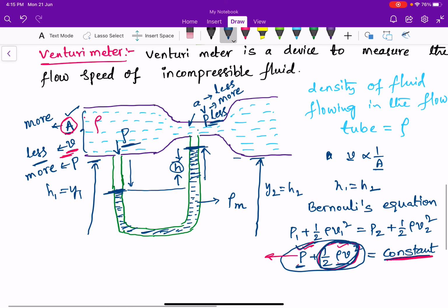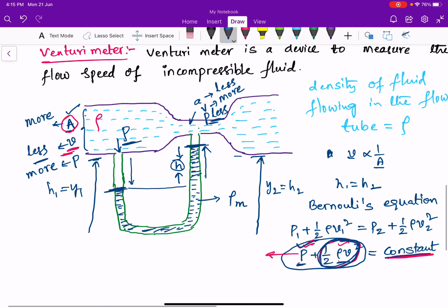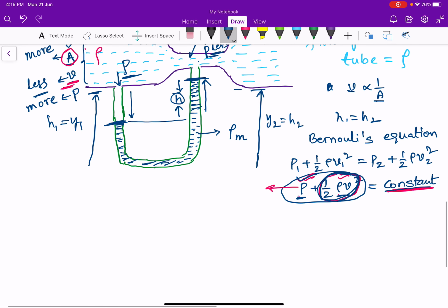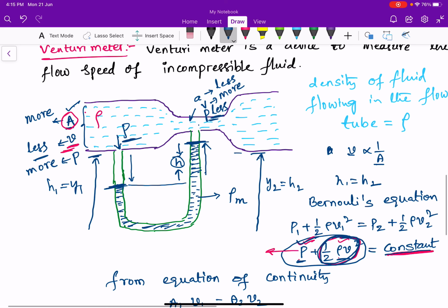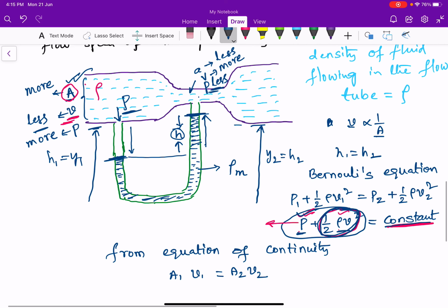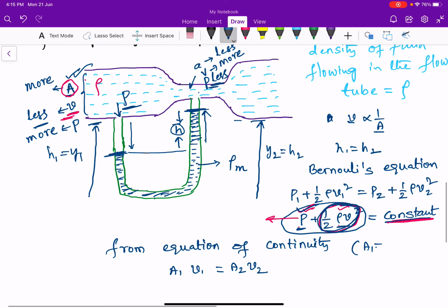Okay. Now here we know that from the equation of continuity, A1 V1 is equal to A2 V2. Here the area of cross section A1 is nothing but capital A, and A2 is equal to the area of constriction, which is equal to small a.